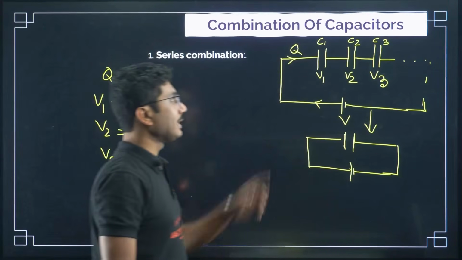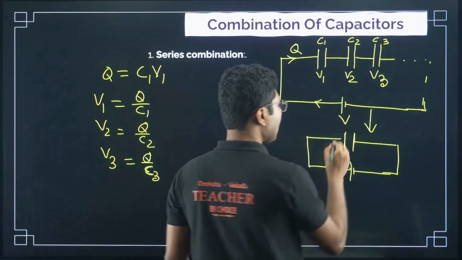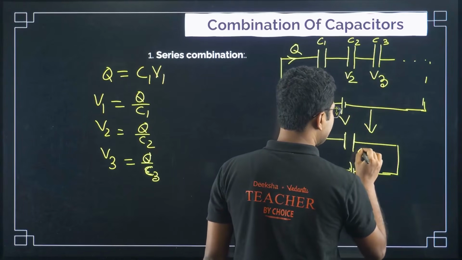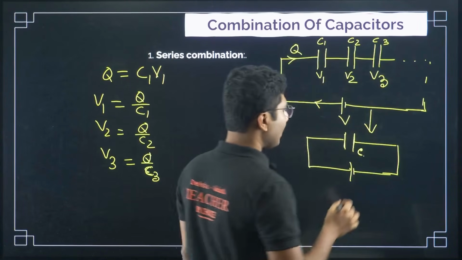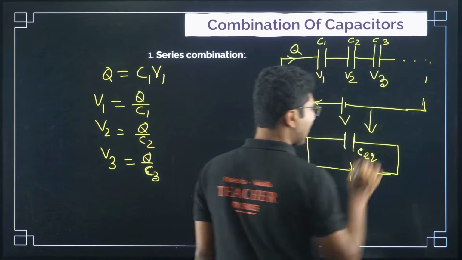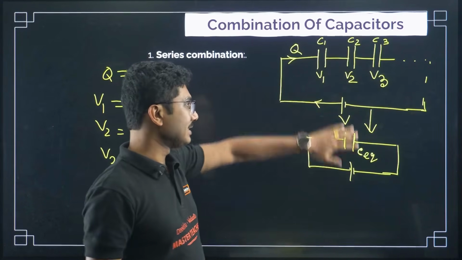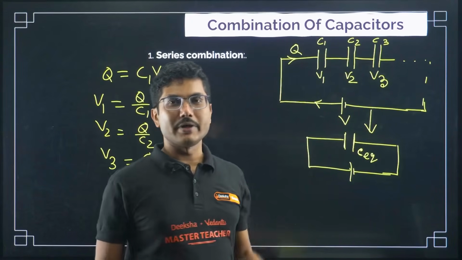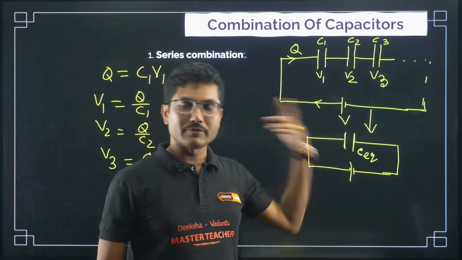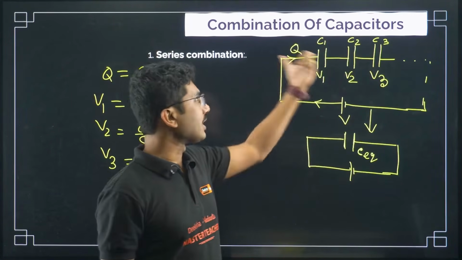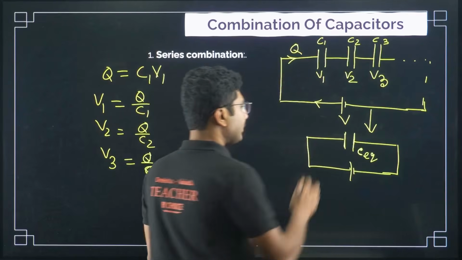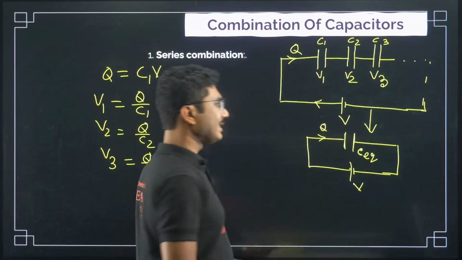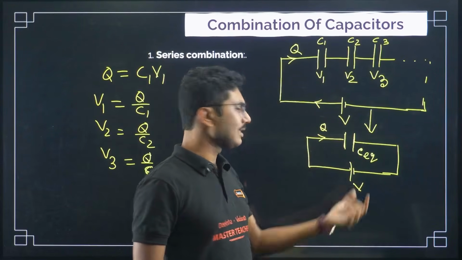We replace all the capacitors using only one capacitor, and we call this capacitor the equivalent capacitor, C equivalent. This is the equivalent capacitance of the circuit. That means whatever current was flowing will remain the same, whatever voltage was there, the same voltage will be there, whatever charge was flowing, the same charge will flow. So charge will be the same, Q. Now here in this case, the capacitor is directly connected with the battery.